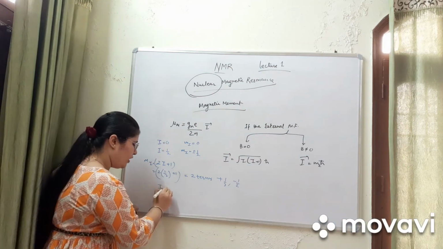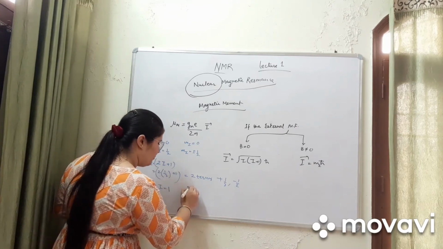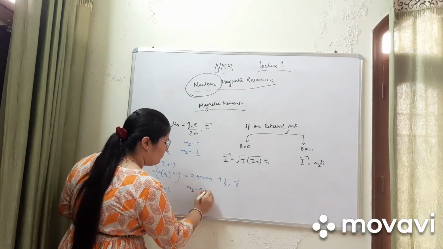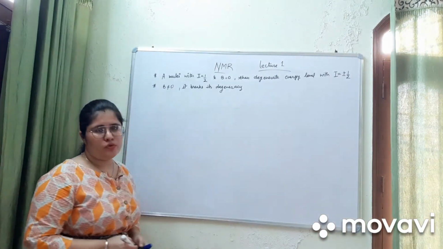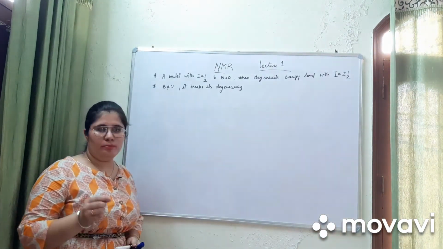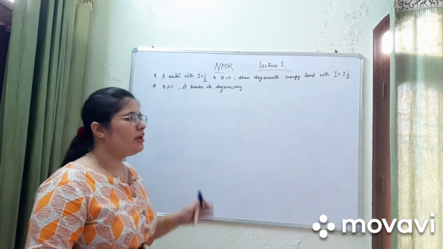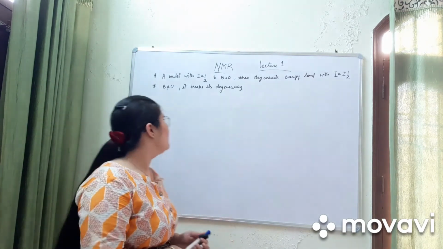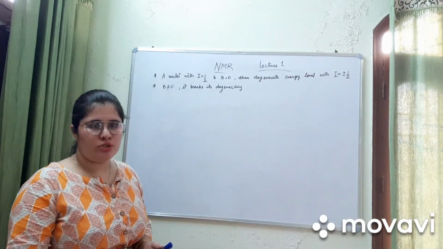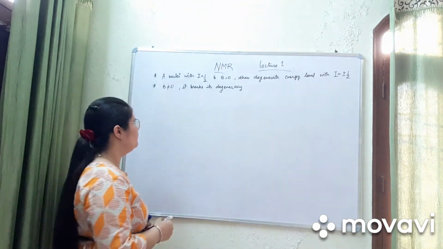Similarly, when the value of I is equal to 1, there will be 3 terms, mI is equal to 0 and plus or minus 1. With I is equal to 1/2 and B equal to 0, that is, external magnetic field 0, the degenerate energy level will be mI is equal to plus or minus 1/2. And if B is not equal to 0, then it breaks the degeneracy. Let's see how.